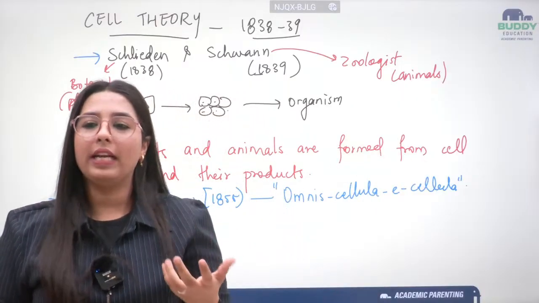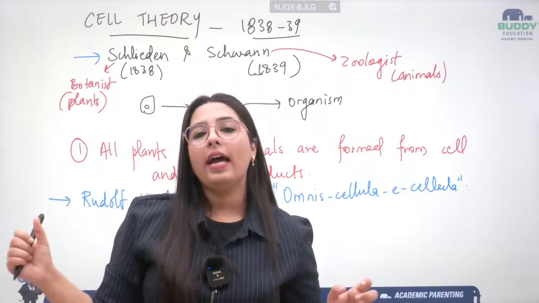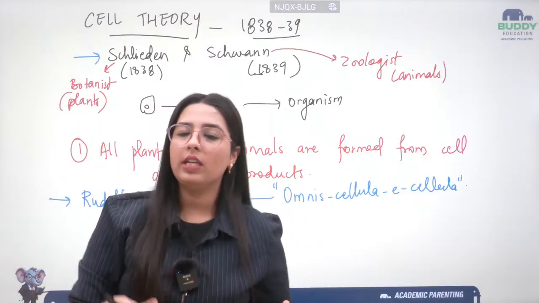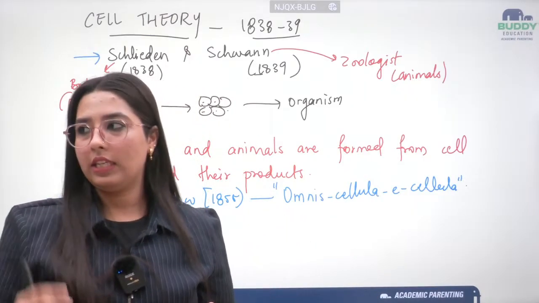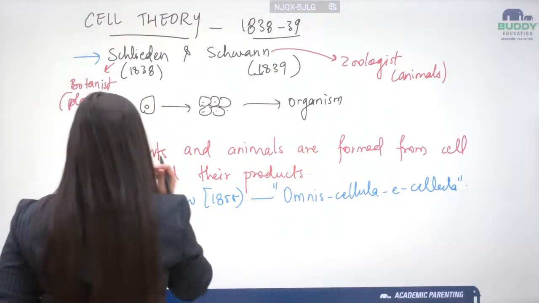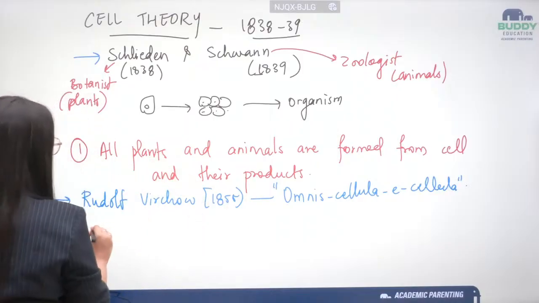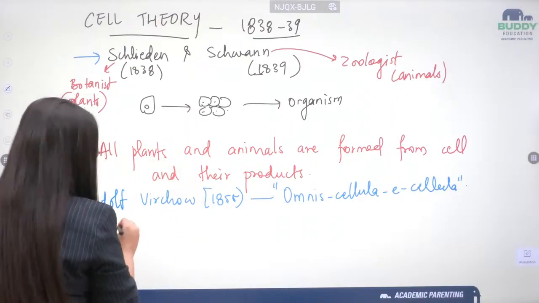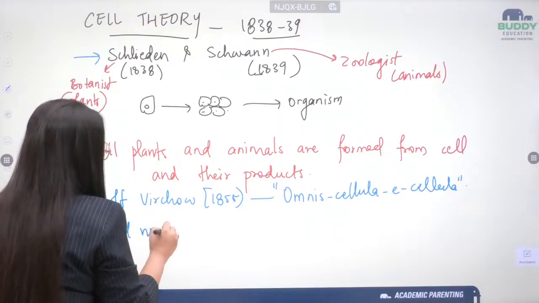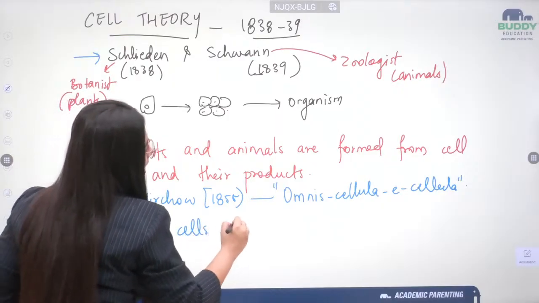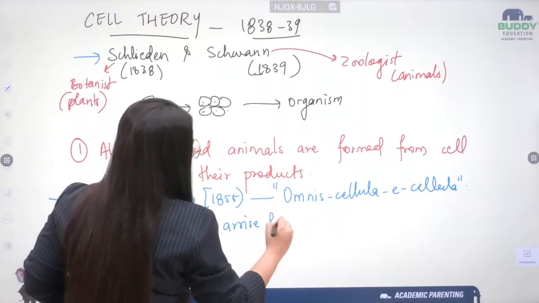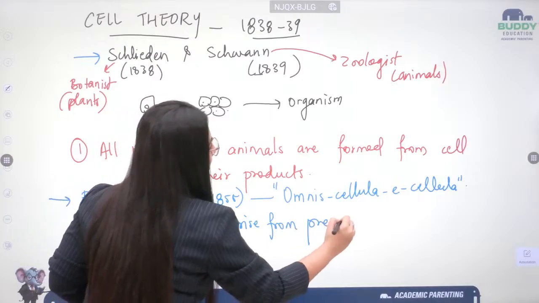So what they said in general is that all new cells arise from pre-existing cells. We'll conclude this in English: all new cells arise from pre-existing cells.